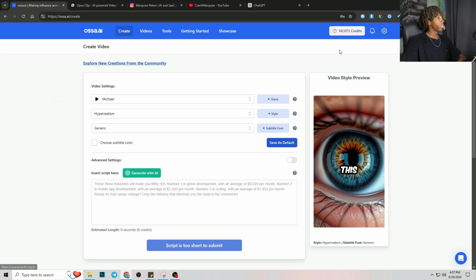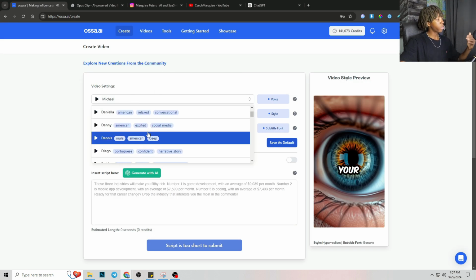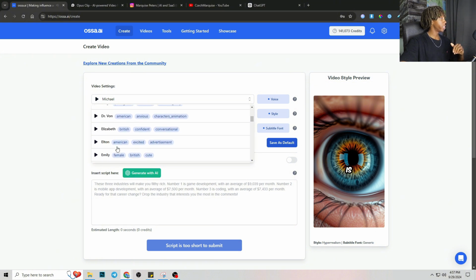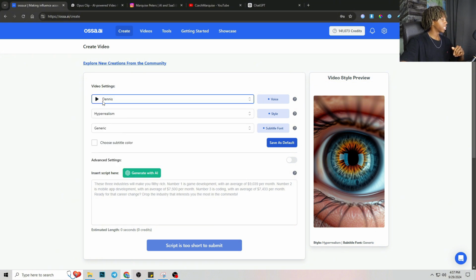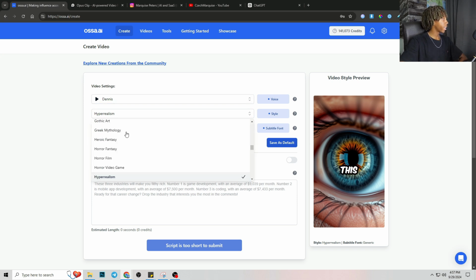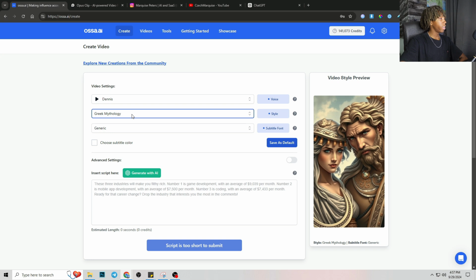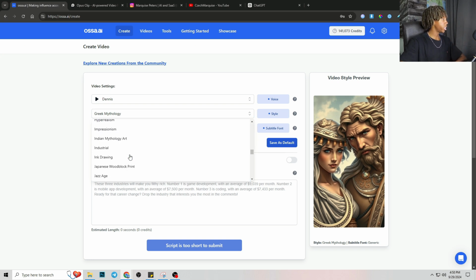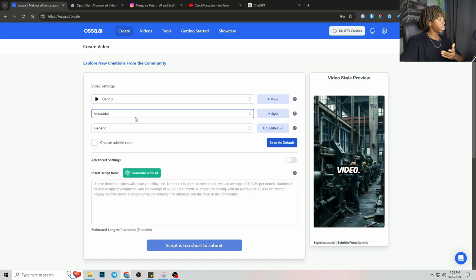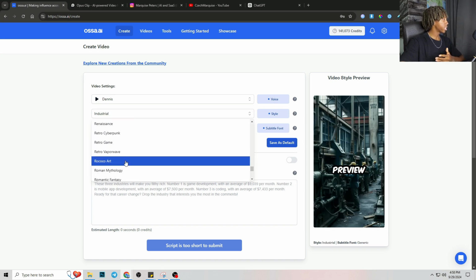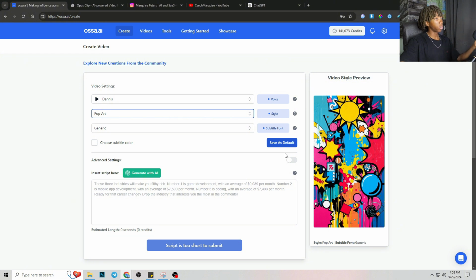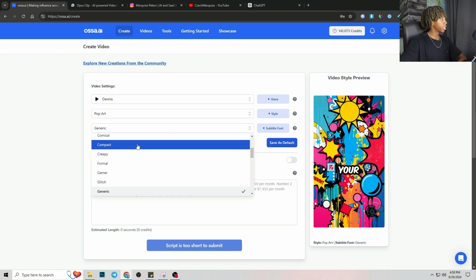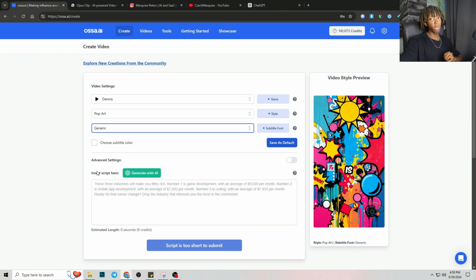Once you get in, you're going to see a screen like this. So it's pretty simple. You see there's a lot of different variations, a lot of different voices you can use. Me personally, I like this one the most because it's pretty cool. In my opinion, reminds me of Star Wars. And so you can even click any of these styles that'll change the video style. So for example, this is Greek mythology. You can press industrial for like construction, or you can even go all the way down to pop art, which is cool like this. So you can change the subtitle font.